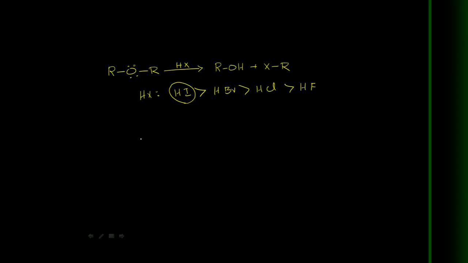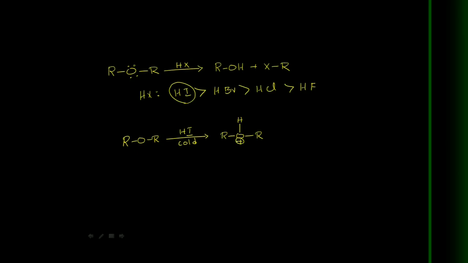Okay, so in this case, suppose this ether reacts with HI. Here I am taking cold concentrated HI. The first step is protonation of the ether.